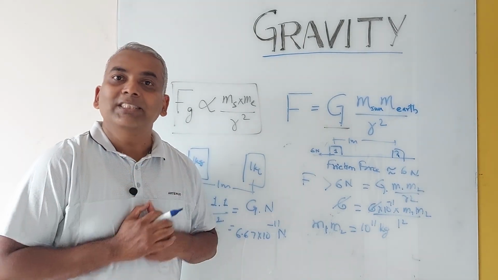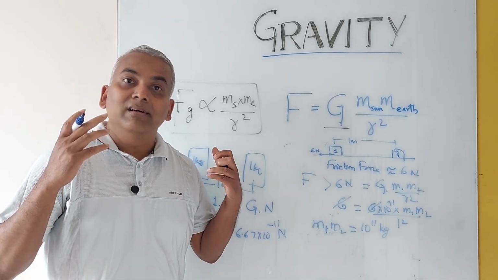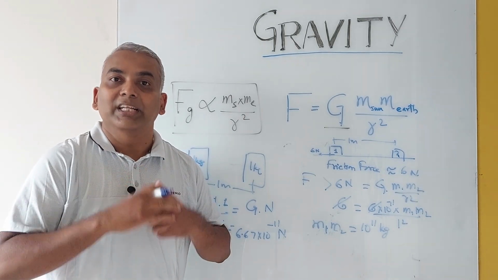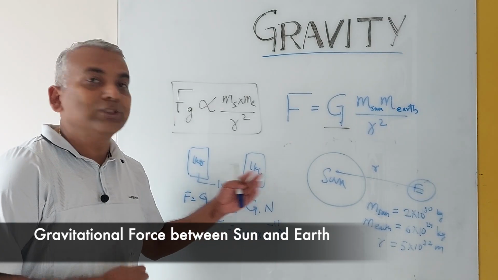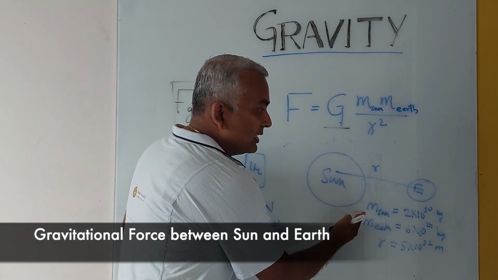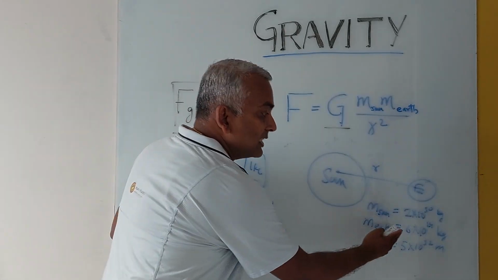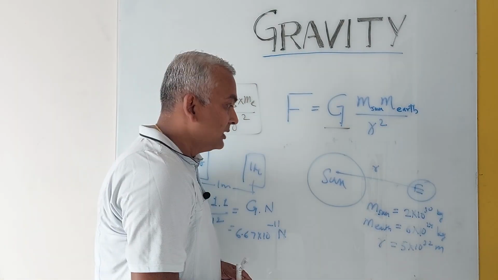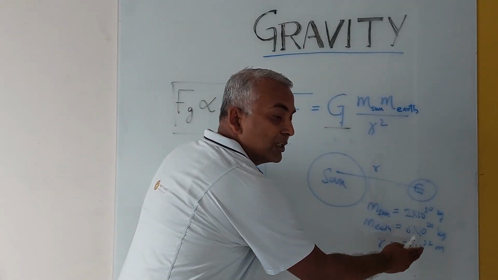So it is not surprising that we see the effect of the force of attraction between celestial objects and not everyday terrestrial objects. Now let's try to calculate this force of gravity between two celestial objects, the Sun and Earth. The mass of the Sun is 2 into 10 to the power 30 kilograms, the mass of the Earth is 6 into 10 to the power 24 kilograms, and the distance between Sun and Earth is 5 into 10 to the power 32 meter.